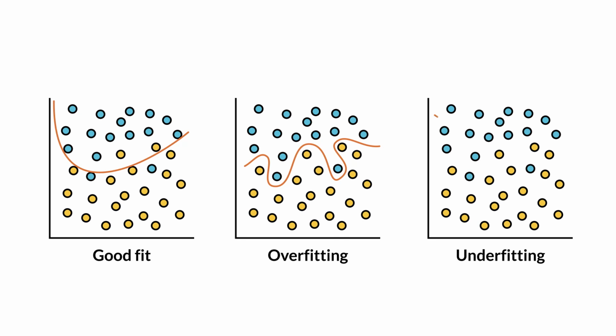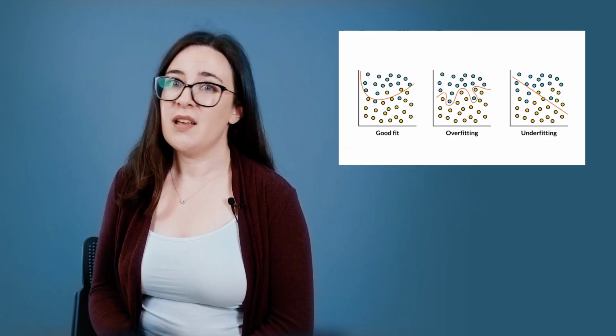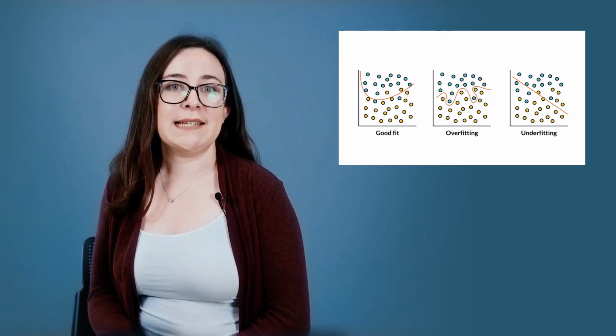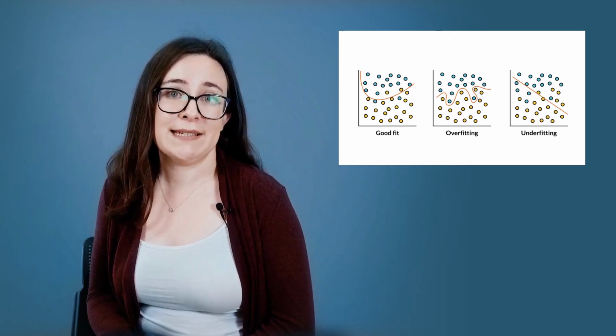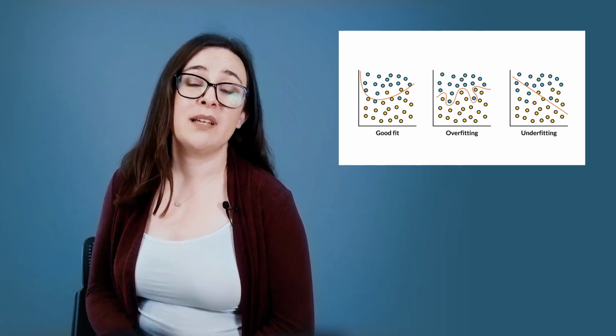Underfitting happens when a model is too simple to capture the underlying patterns of a dataset. This could be because it doesn't have enough layers or neurons, or it hasn't been trained on enough epochs. The result is a model that performs poorly on all datasets because it just hasn't learned enough from the data. Underfitting indicates that the model lacks the complexity needed to make accurate predictions. It just doesn't have the tools to do the job properly.